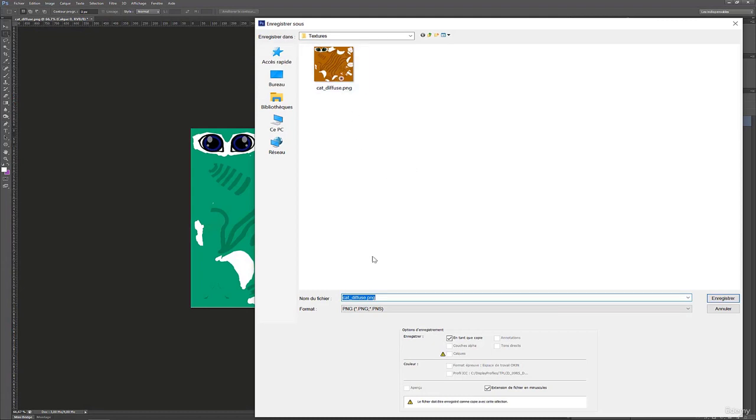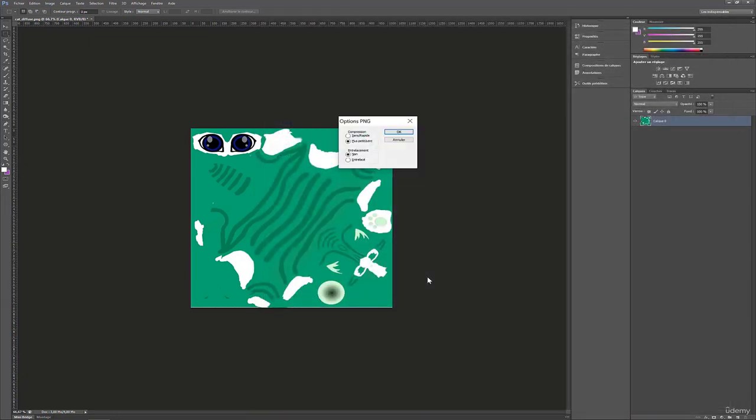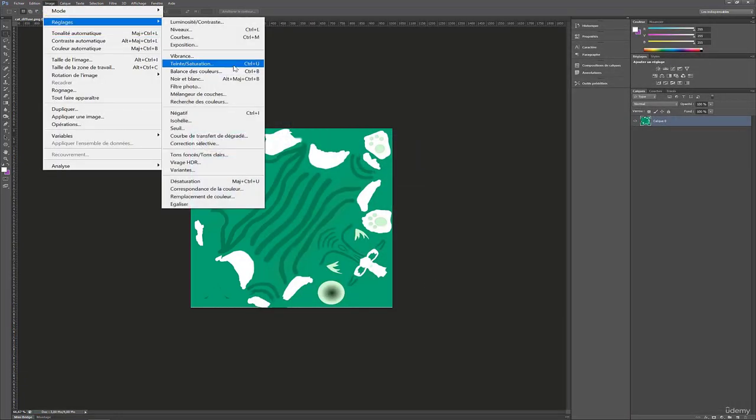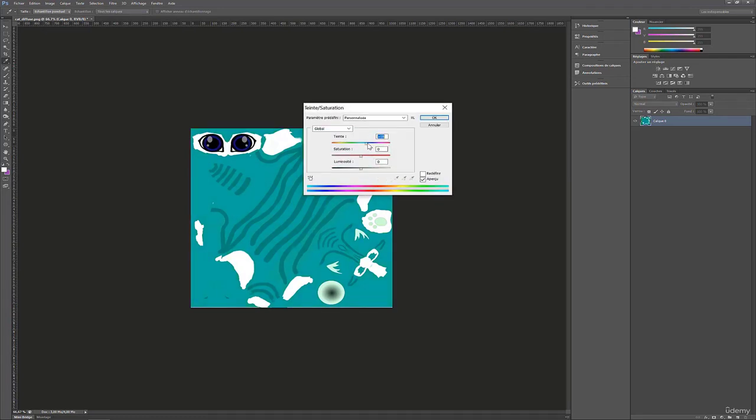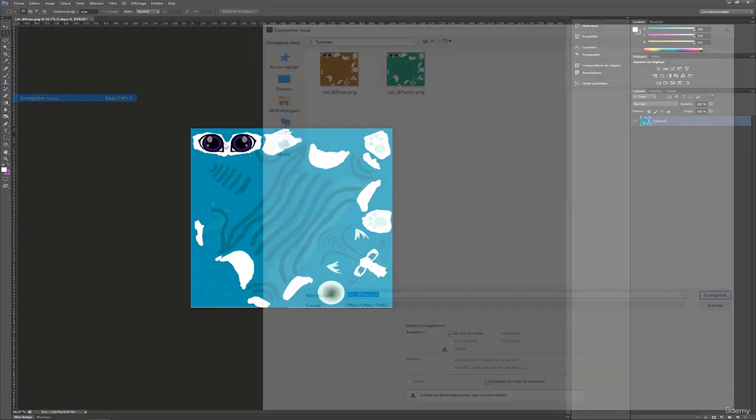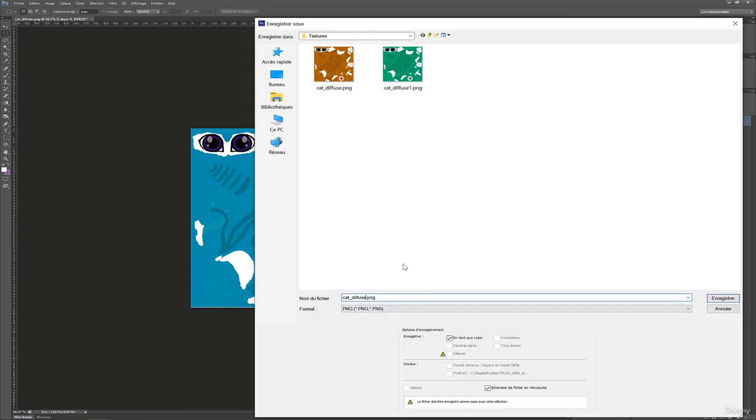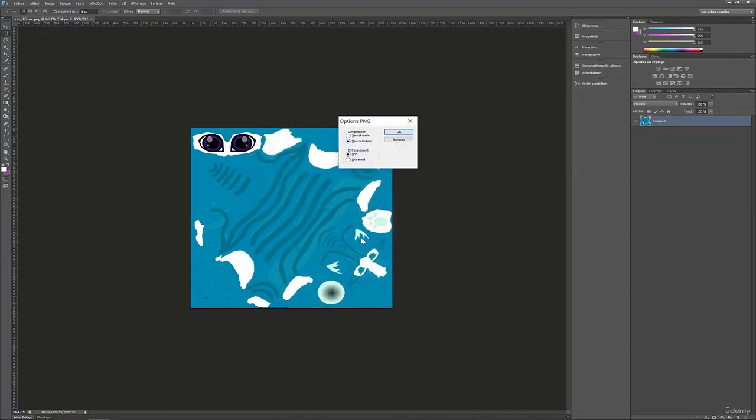Here we'll have the possibility of saving our texture and I call it number 1. This will be skin 1. Image, settings, hue and saturation. Let's have a look. I can create a blue cat, file, save as, and I'll create the cat with skin number 2. I'm going to fast forward the video while I'm creating more textures.